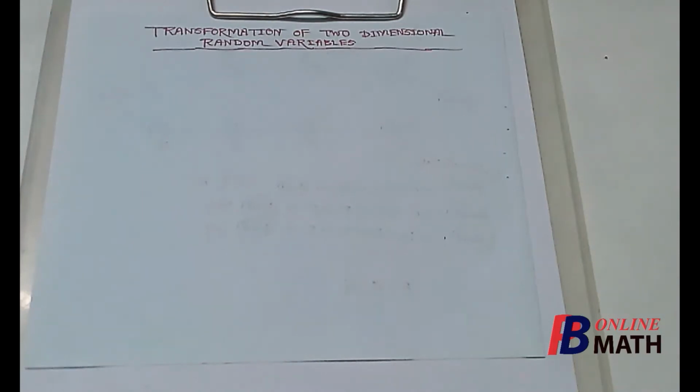Hello and welcome to another part of this chapter, probability. In this part we shall discuss transformation of two-dimensional random variables. We have already discussed the transformation rule for a one-dimensional random variable. Now we shall discuss the same for two-dimensional random variables.